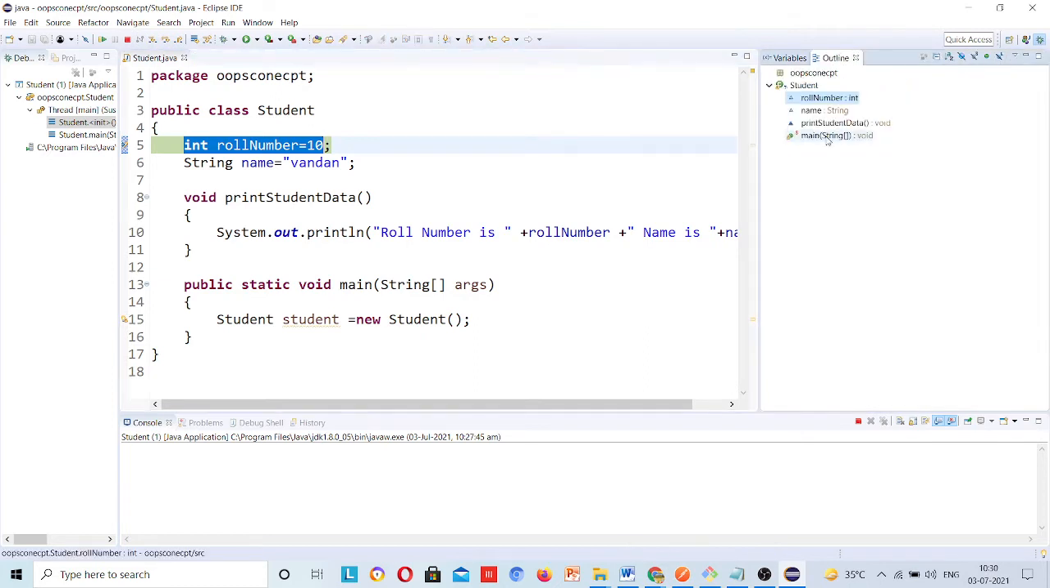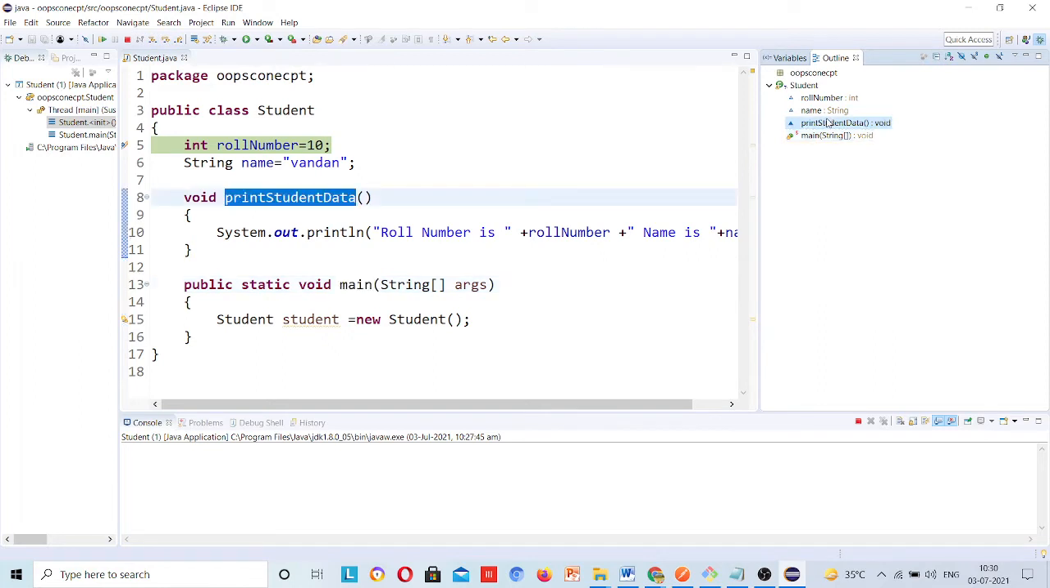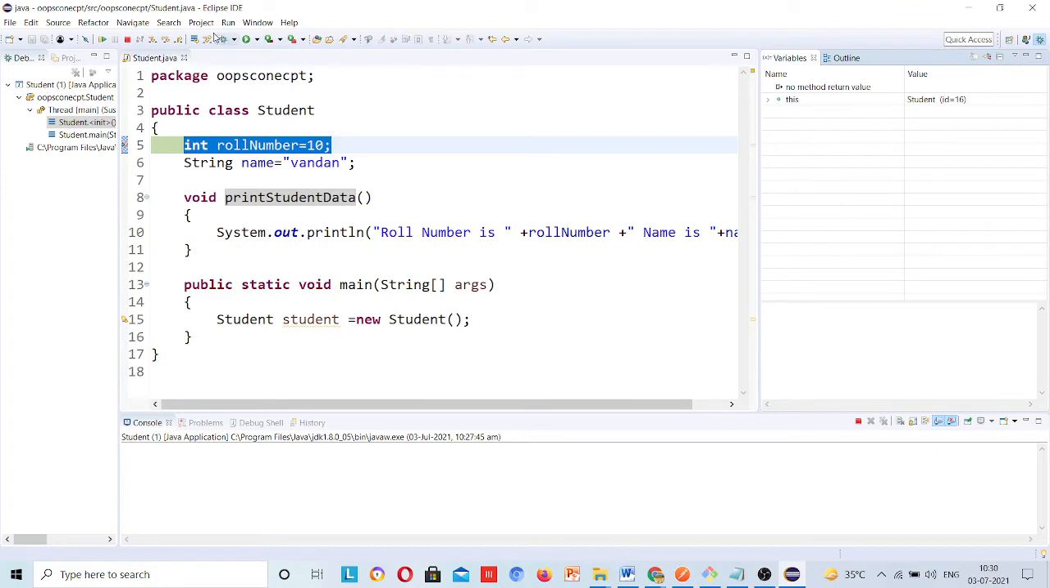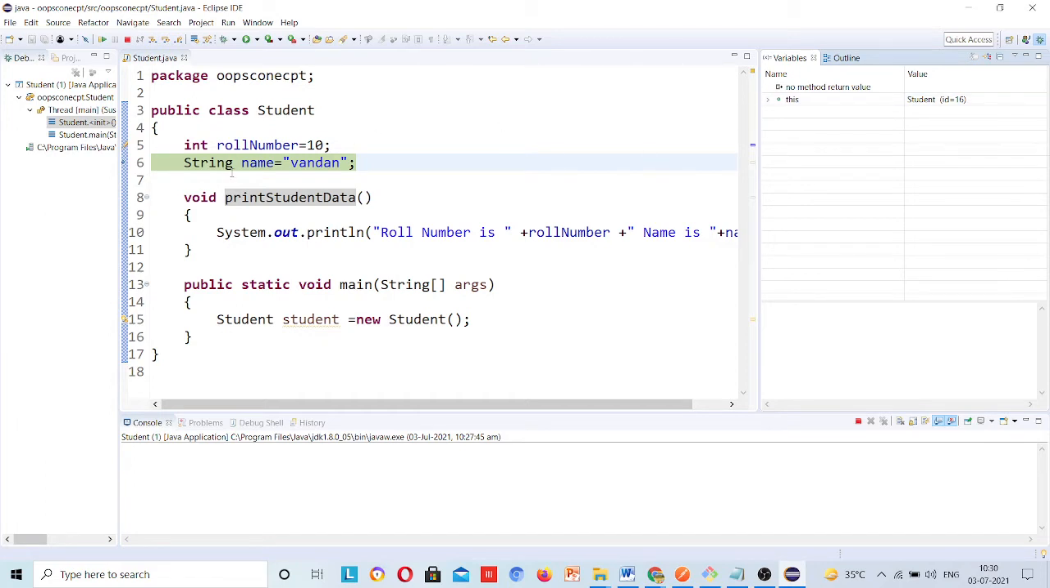Outline, just see here, this main method and print student data are present inside this class. So outline will show you all the variables and the methods, mainly you have to use it for methods. Okay, so I will step over this and my pointer will be here. Just come to variable, F6, and you can see this line has been run, and again one step.